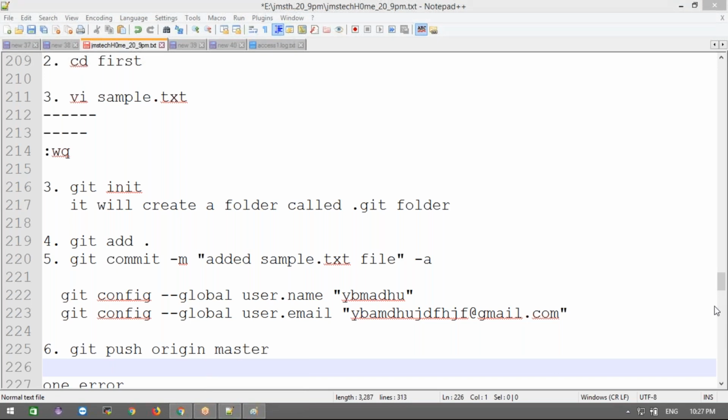Okay, now I'm going to give the console to Gopi. He will do all this hands-on. Okay, Gopi, your GitHub account is ready. Now we'll do the steps one by one, and we'll see it more clearly.